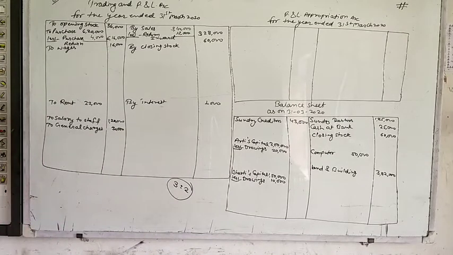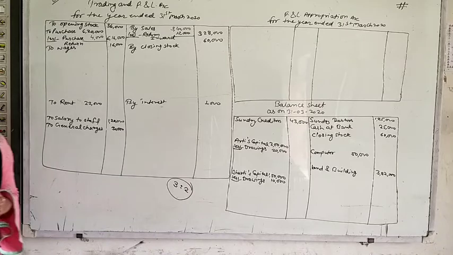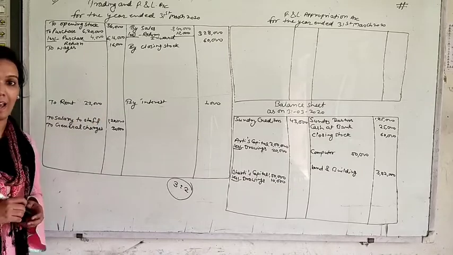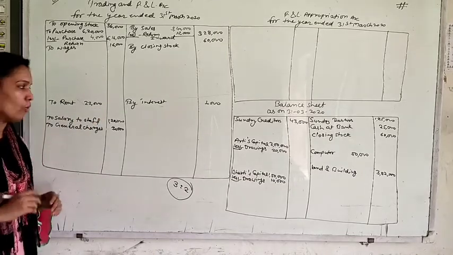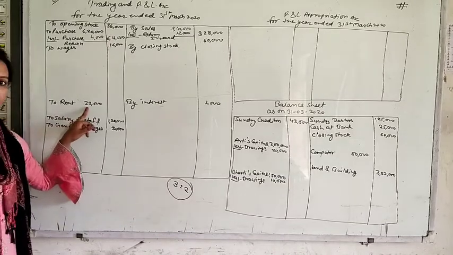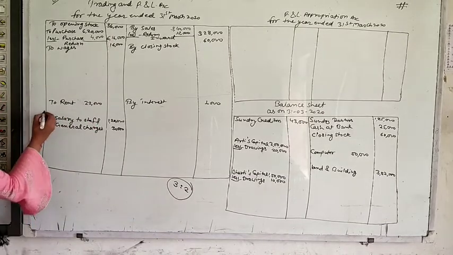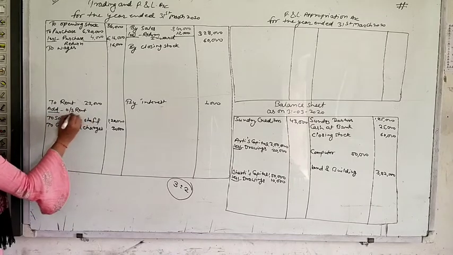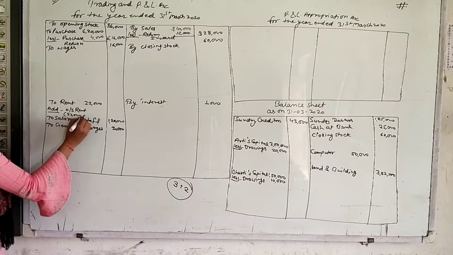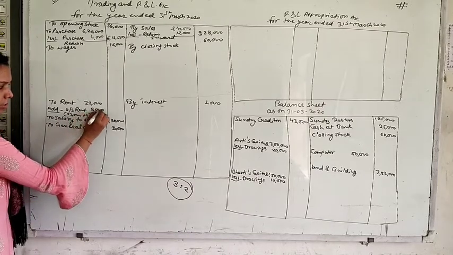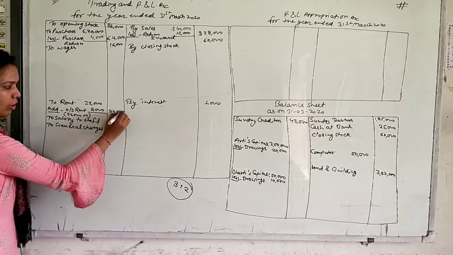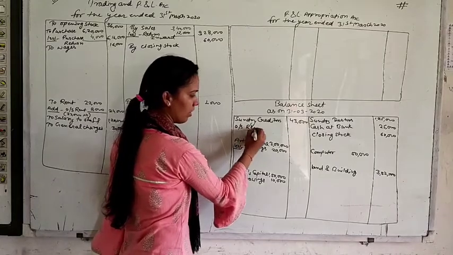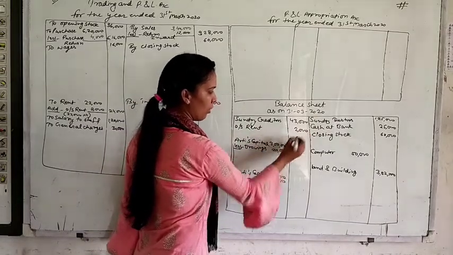After closing stock, the second additional information is here. Rent for the month of March 2020 has not been paid. There is no amount for this additional information. We will find the amount from 22,000. It is the rent of 11 months. So find rent of 1 month. 22,000 divided by 11, it means 2,000. So 2,000 is your outstanding rent of March month. So we will add this outstanding rent. 22,000 divided by 11 means 2,000. So your rent amount will be 24,000 and this 2,000 rent will also be entered in your balance sheet. Outstanding rent 2,000. Okay.